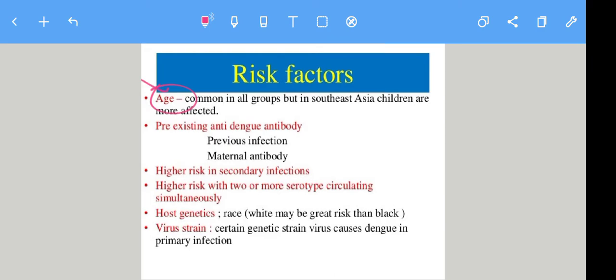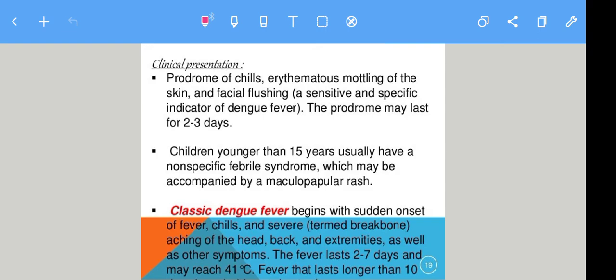It is common in all age groups because it is caused by a virus which is transmitted through mosquitoes. So patients of all age groups are prone to develop dengue. Pre-existing dengue antigen means there is a high risk of secondary infection: if a person is infected with dengue first, and after recovery another mosquito bites that person, there is more chance to develop dengue. Host genetics and viral strains are also risk factors for developing dengue. So it is a tropical disease caused by the dengue virus.